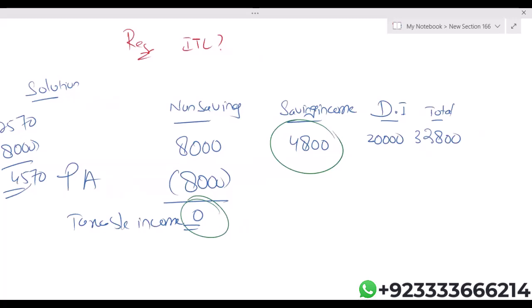So in this case, if you deduct the remaining personal allowance from the saving income, you will not be saving any tax. Why? Because the entire 4,800 falls in the starting rate band. In that case, whenever you come across a question where entire saving income falls in a starting rate band, then the remaining personal allowance will be deducted from the dividend income.